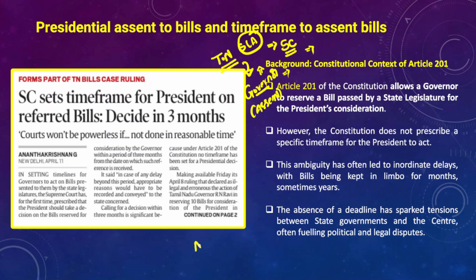Particularly, Article 200 of the Indian Constitution is largely silent on this. Silent in the sense of the time frame within which the governor should give assent to the bills passed by the State Legislative Assembly. Since the Constitution is silent, what has been happening is that governors are not giving assent to the bills passed by the State Legislative Assembly, and they are indefinitely keeping those bills with themselves, and it is a normal phenomenon,